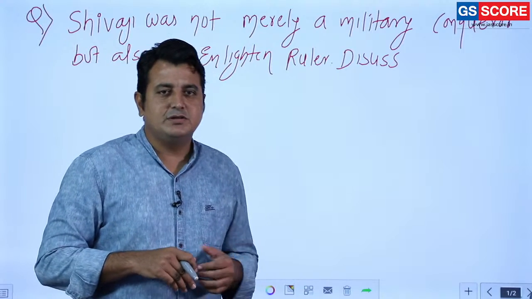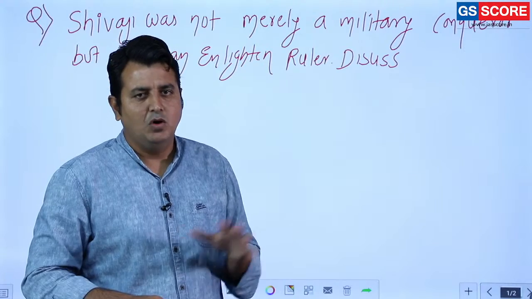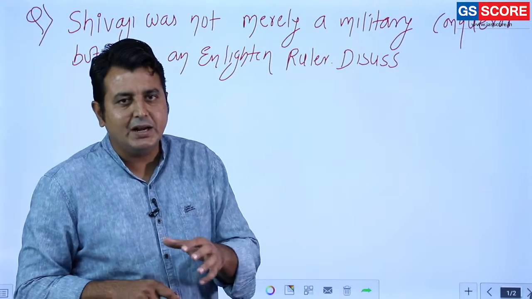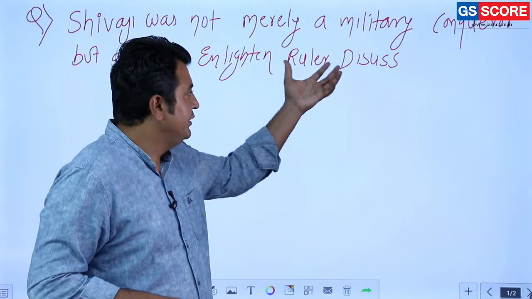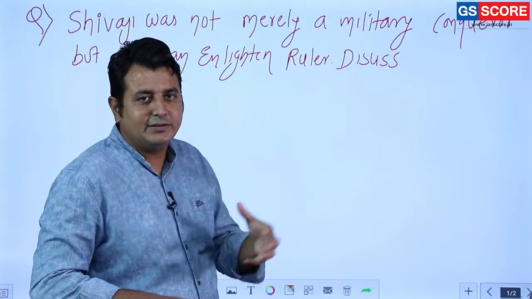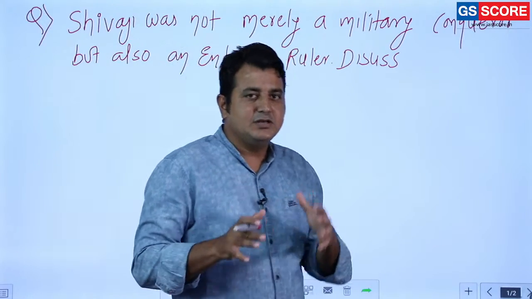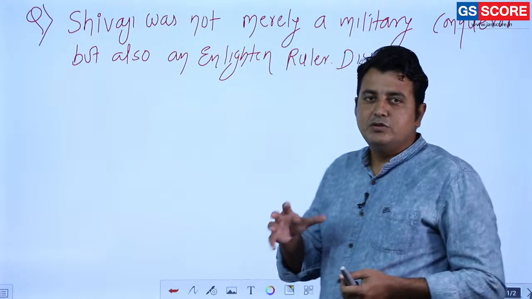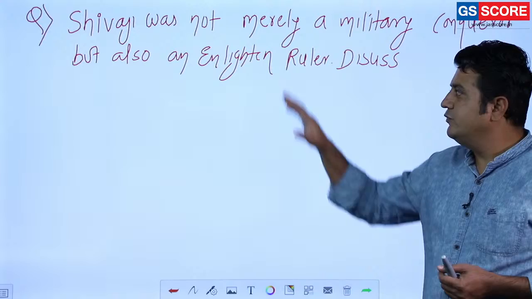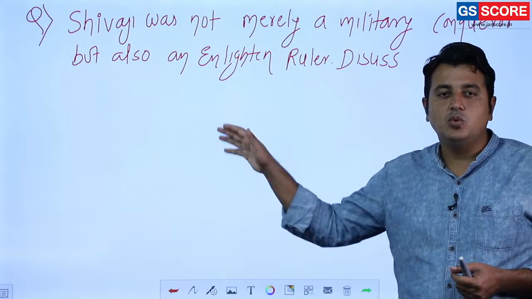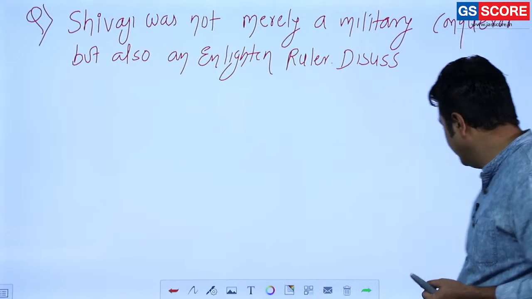If you know the history, then almost all of you agree with this view. Those who don't know can consider, yes, Shivaji's military conquests are there, and that's why he is a military ruler. But what exactly comes under enlightened ruler? So we are going to discuss each and every aspect. First we are going to discuss the syllabus, then the concept of it, and finally how to deal with this question and what should be the model answer format.